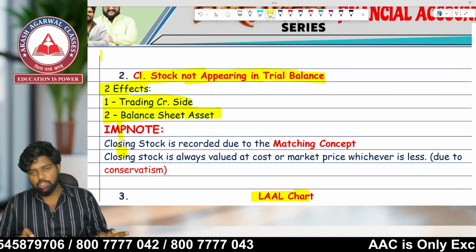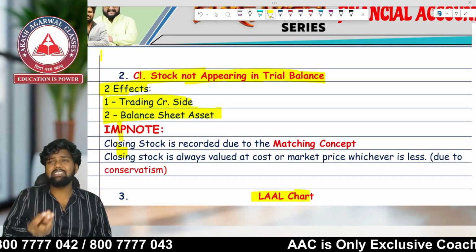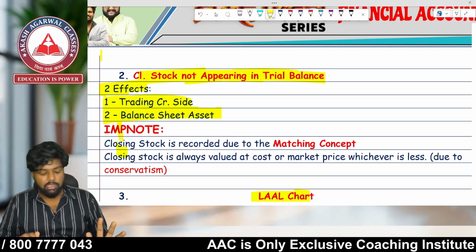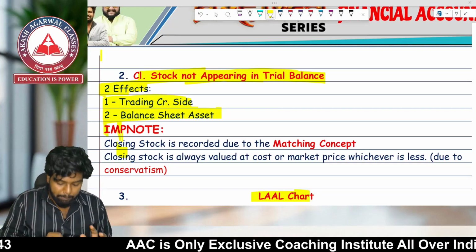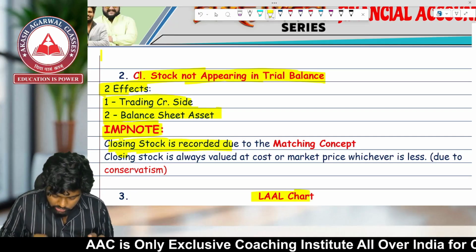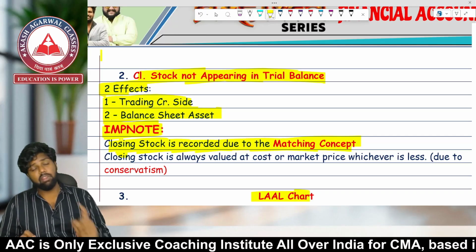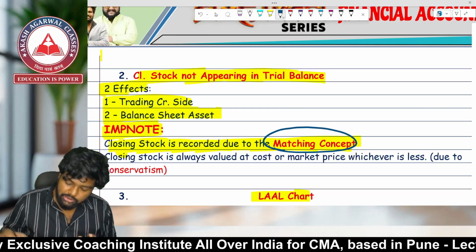If closing stock is not appearing in the trial balance, it will be given as an adjustment. So two effects: trading account credit side, balance sheet asset side. Important note: closing stock is recorded due to which concept? Matching concept. Very, very important. Closing stock is recorded due to the matching concept.